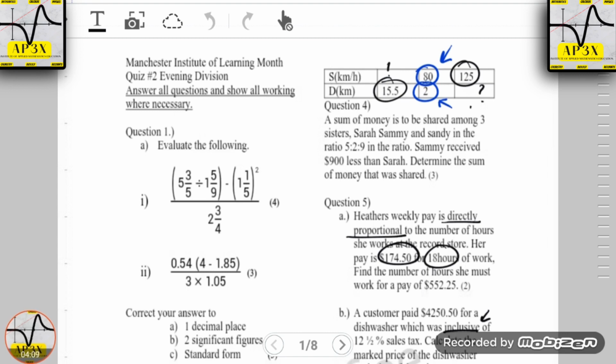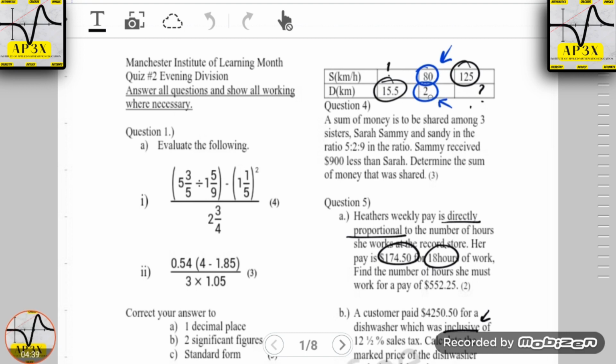So here for this table, you recognize that 80 and 2 are the first initial values. Now for some questions, you may find that the two initial values are sometimes in the first column, or like in this example in the second column, or like in this example in the third column. But say here 80 and 2, S is 80. 80 is in the row where S is, and 2 is in the row where D is.